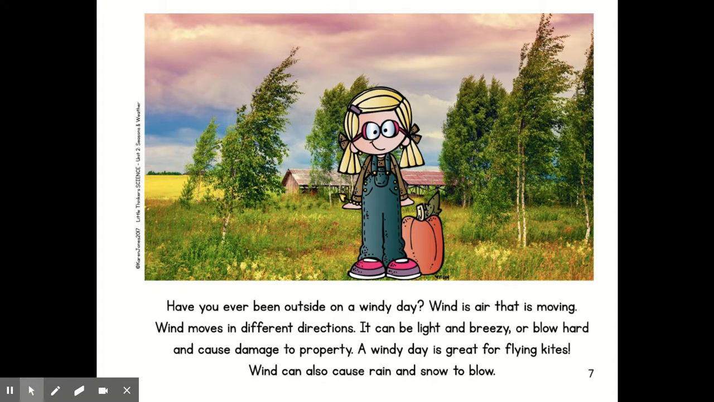Have you ever been outside on a windy day? Wind is air that is moving. Wind moves in different directions. It can be light and breezy, or blow hard and cause damage to property. A windy day is great for flying kites. Wind can also cause rain and snow to blow.